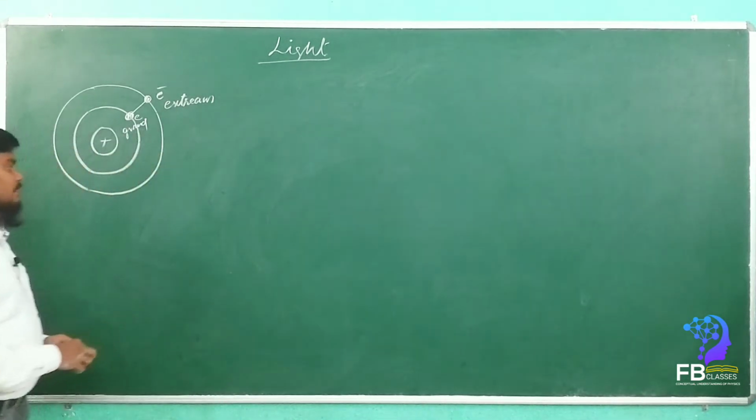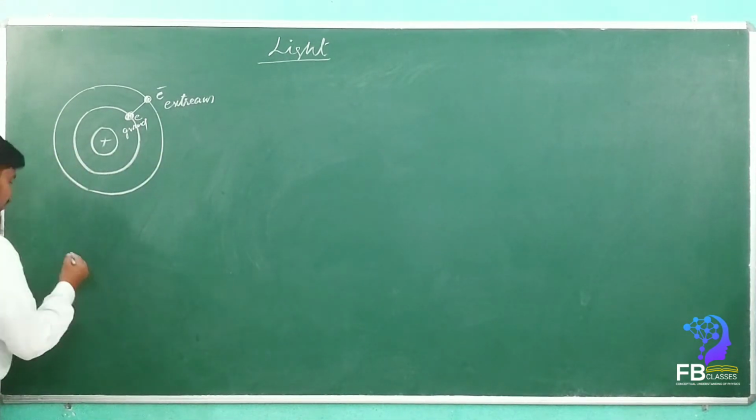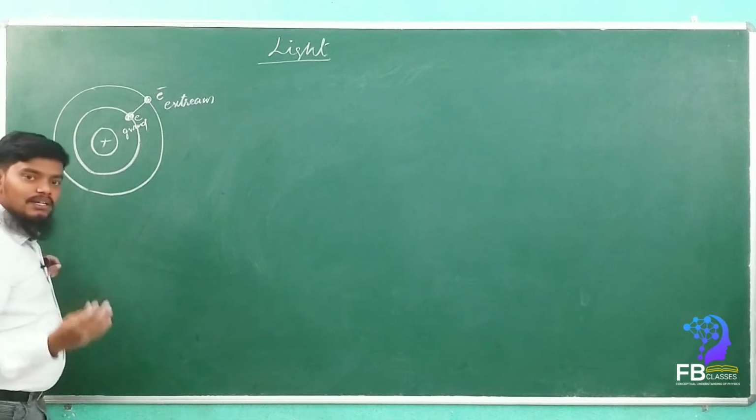Whenever this energy is released, it forms the electromagnetic spectrum. In the electromagnetic spectrum, I am going to write what waves are there.